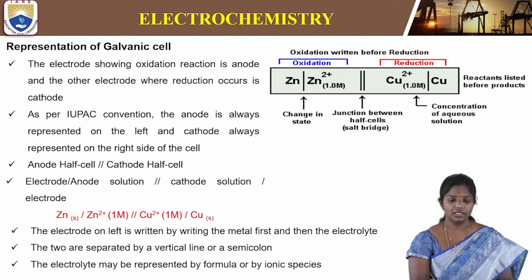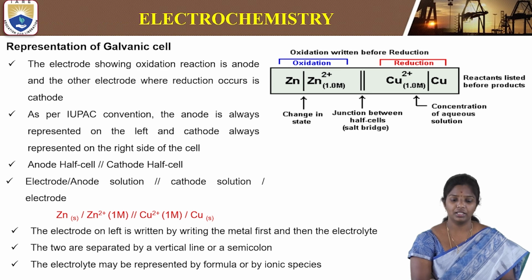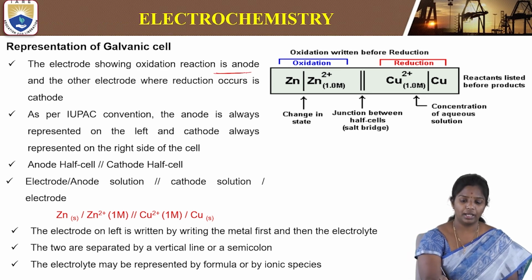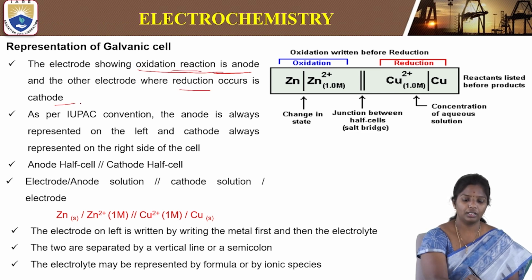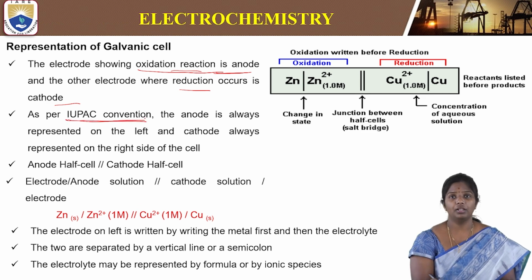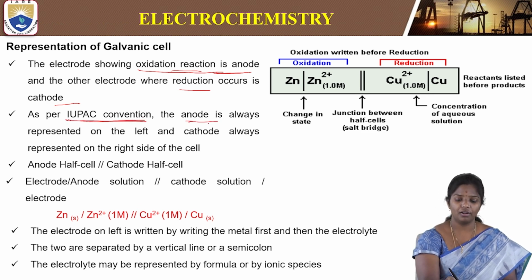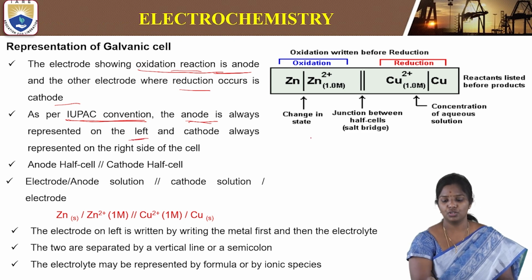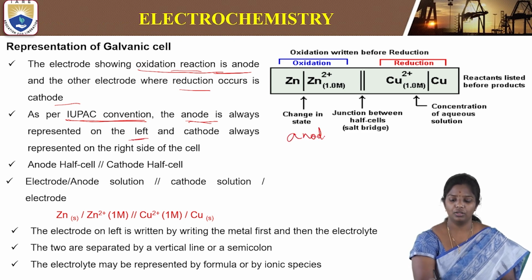So how do we represent the galvanic cell? The galvanic cell is represented with an anode and a cathode, oxidation at the anode and reduction at the cathode. As per IUPAC convention, the anode is always represented on the left and the cathode on the right.